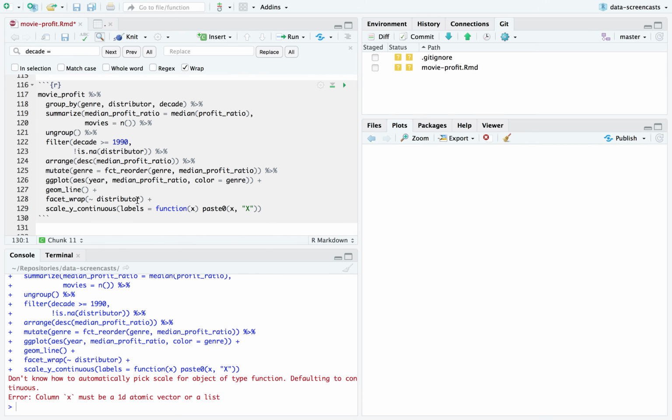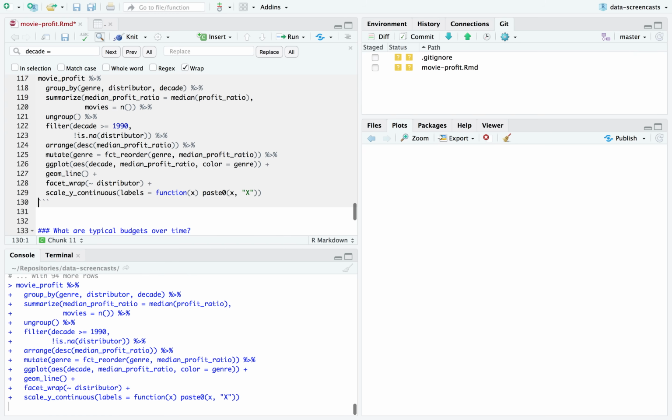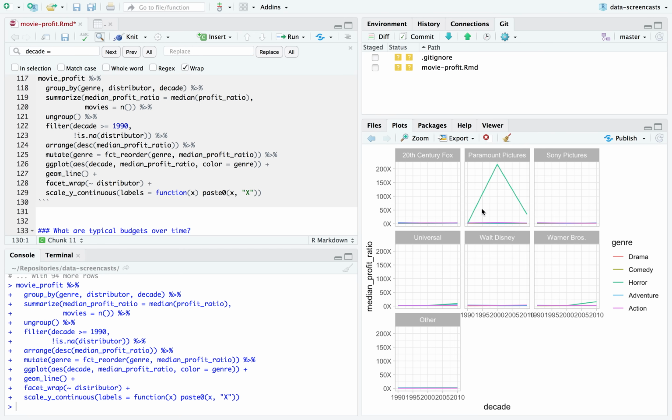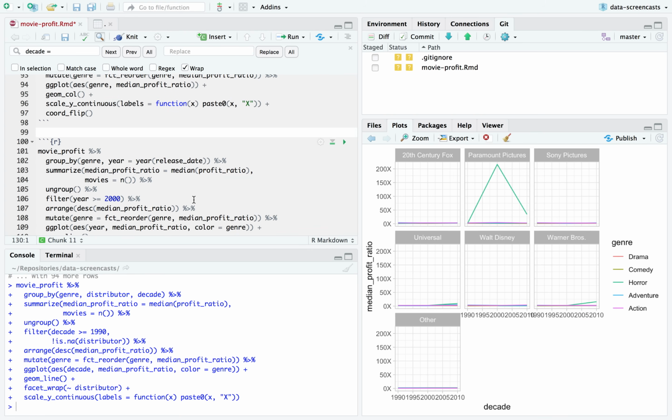I seem to be missing something here. Oh, decade. The x-axis needs to be decade, not year. I realize we have 7. Ooh, this is a pretty clear story. I'm going to get right back to you, Paranormal Activity.